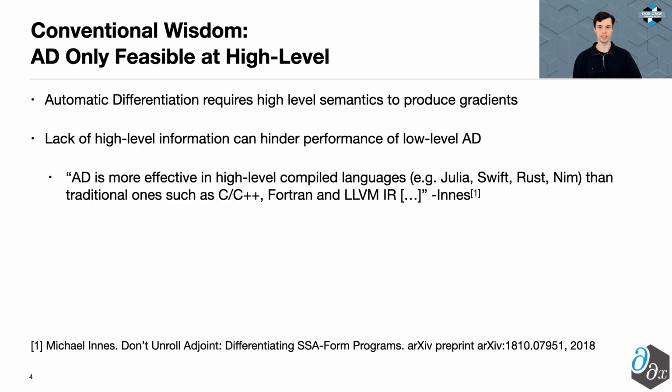Conventional wisdom dictates that automatic differentiation is only feasible at a high level. This stems from the need of high-level semantics to run the automatic differentiation algorithm and the belief that without high-level information, the performance of AD will be greatly hindered.